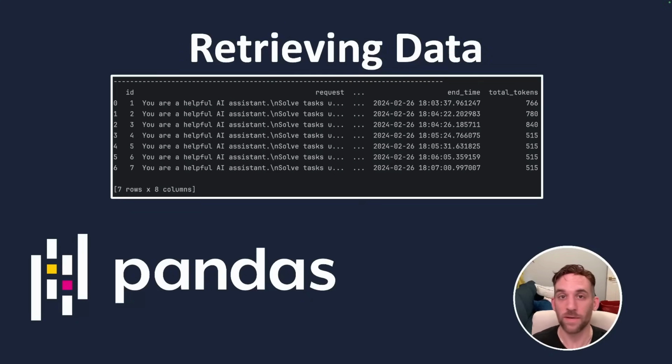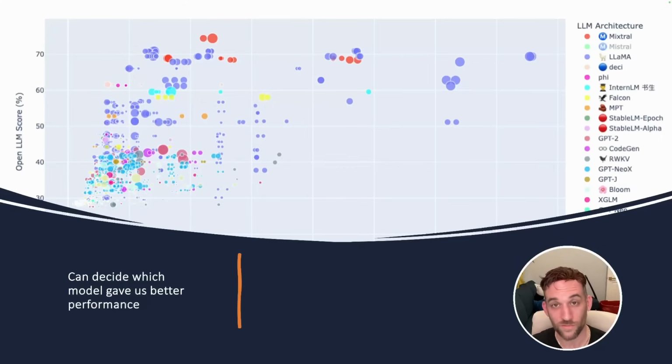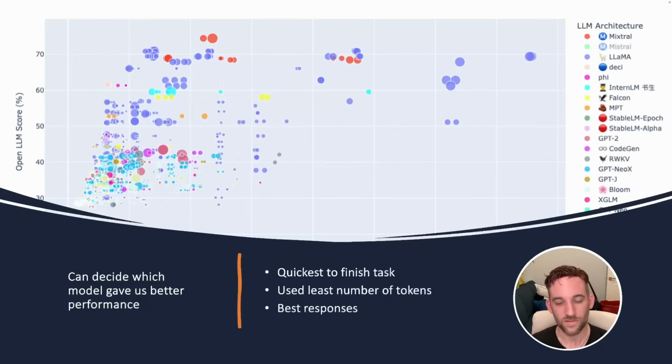Another way is to install the pandas library, and then we can retrieve the data how we want and make it look nice in our terminal. I think this would be particularly useful for open source local LLMs, so we can decide which one was quickest to finish the task, which one used the least number of tokens, and which one gave us the better responses. Well, let's get into the code and look at some examples.